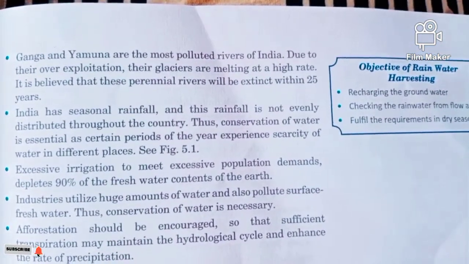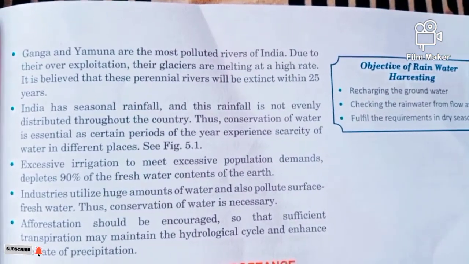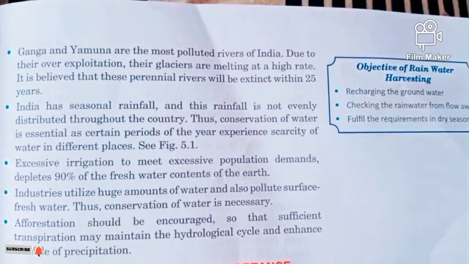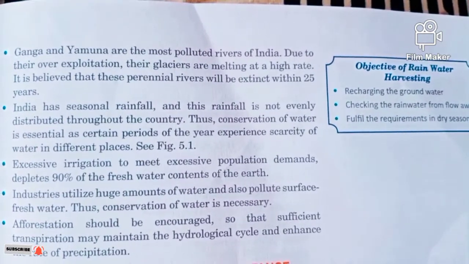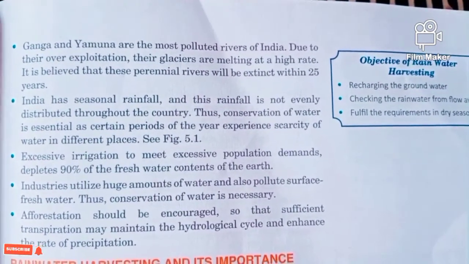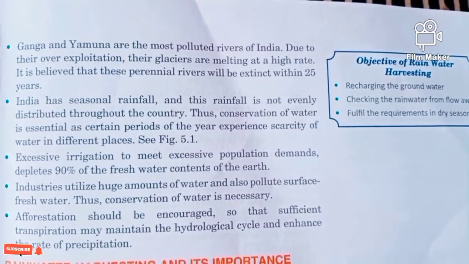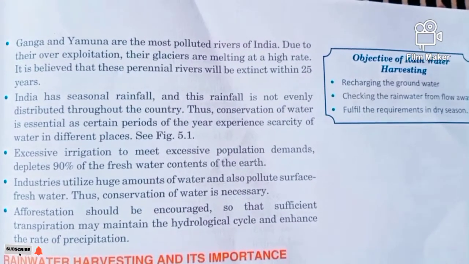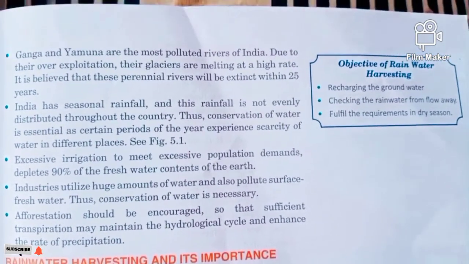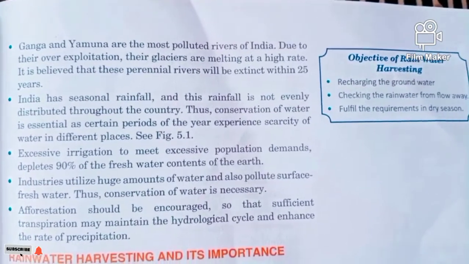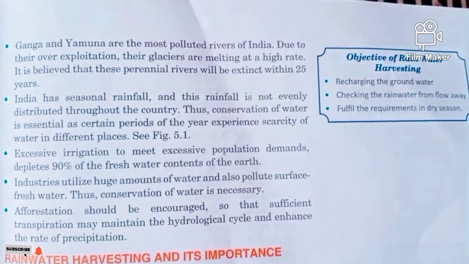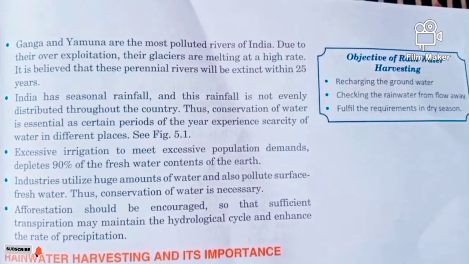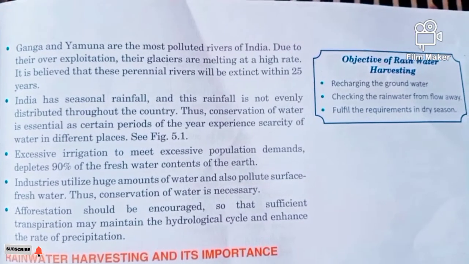Second point: two important rivers of India, Ganga and Yamuna, the perennial rivers. But these rivers are also among the most polluted rivers in India. Can you believe that? The Government of India has initiated the Clean Ganga plan, and crores of rupees have been allotted only to clean the Ganga, because Ganga and Yamuna are the holiest rivers.